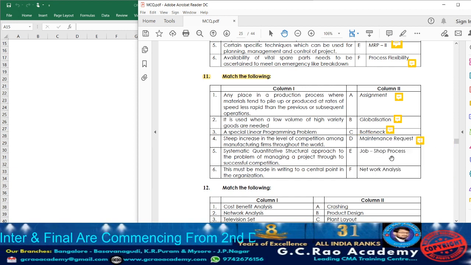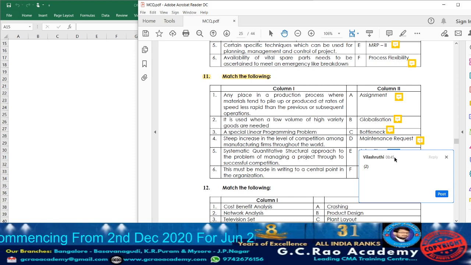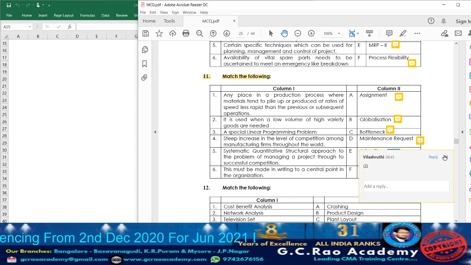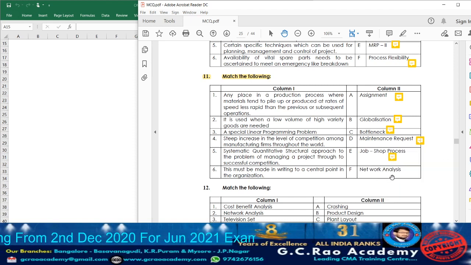Job shop process. In a job shop process, they produce very low volume but high variety. So accordingly write against that point number 2. Next, what we have? Network analysis. As per this, it is a systematic quantitative structured approach to the problem of managing a project through successful completion.